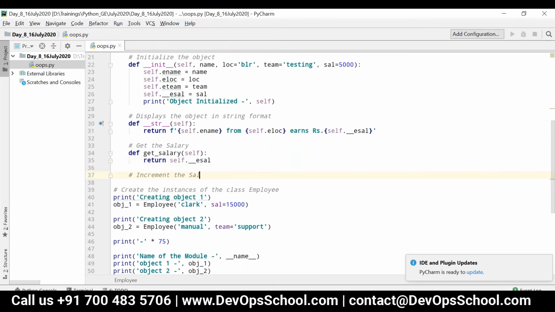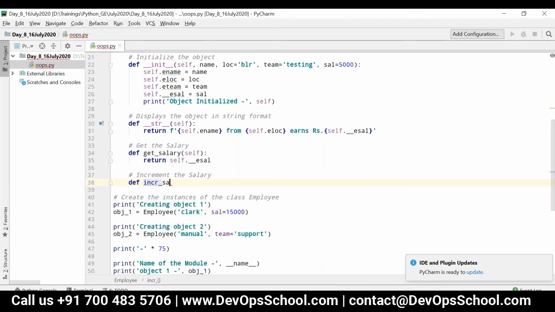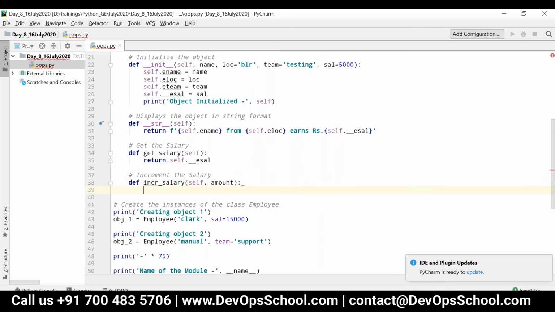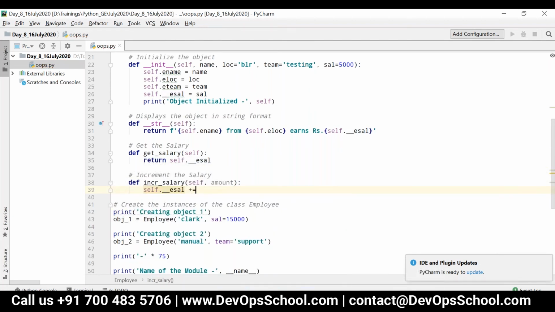Let's say increment the salary. Okay, I can write def incr_salary(self, amount). Okay, so you can have any logic inside this. I can just say self.__esal += amount. So I'm just incrementing it directly.